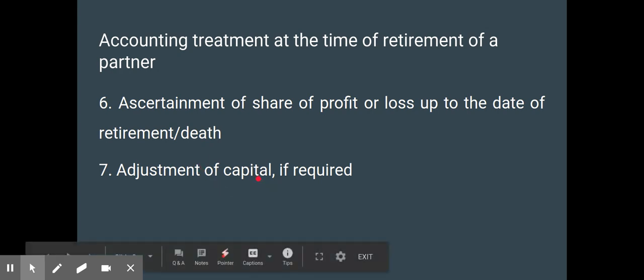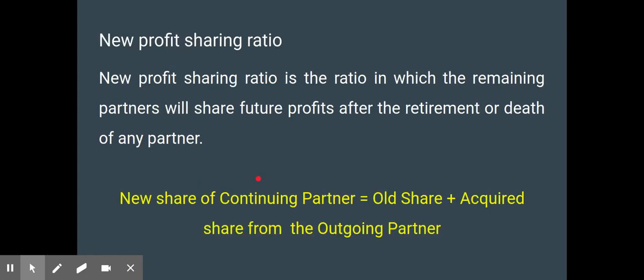Adjustment of capital, if required, the capital should also be adjusted among the existing partners or the continuing partners. Okay, new profit sharing ratio. The new profit sharing ratio is the ratio in which the remaining partners will share the future profits after the retirement or death of a partner. So after the retirement or death of a partner, in what ratio they are going to share the profits or losses, that is called the new profit sharing ratio.